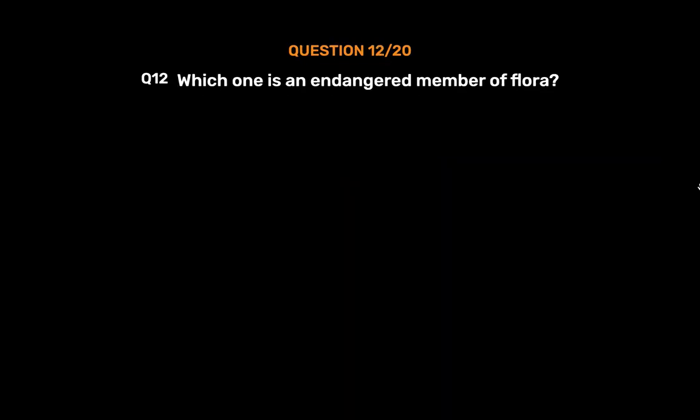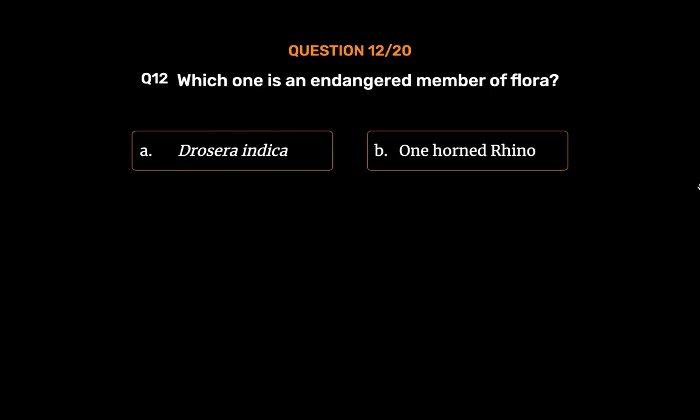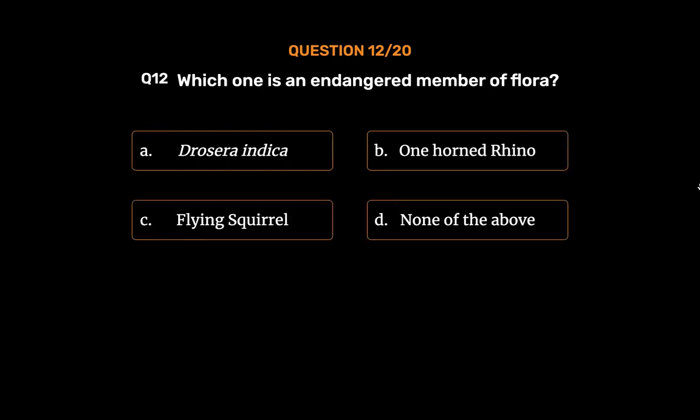Question number 12. Which one is an endangered member of flora? Option A. Drosera indica. Option B. One-horned rhino. Option C. Flying squirrel. Option D. None of the above. The correct answer is option A.